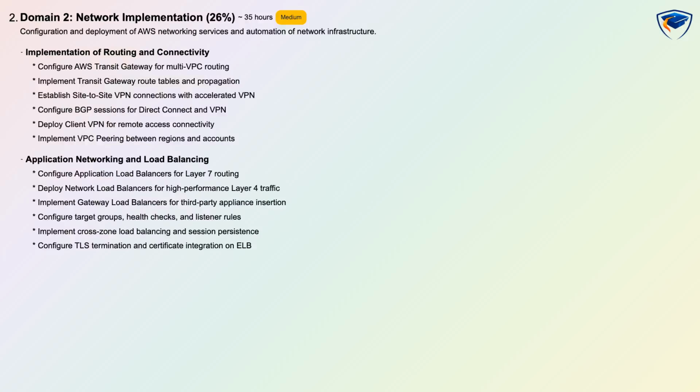Expect to deploy Client VPN for remote access, implement VPC peering across regions and accounts, and work with Application Load Balancers for Layer 7 routing as well as Network Load Balancers for high-performance Layer 4 traffic. You will also implement Gateway Load Balancers for third-party appliance insertion, configure target groups, health checks, listener rules, cross-zone load balancing, session persistence, and TLS termination with certificate integration on Elastic Load Balancing.